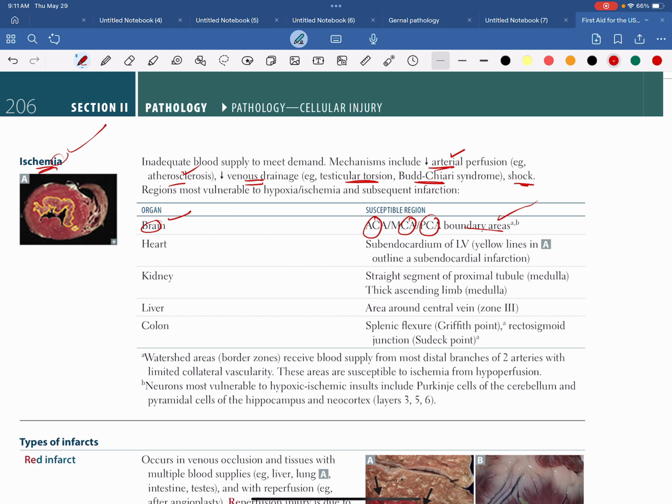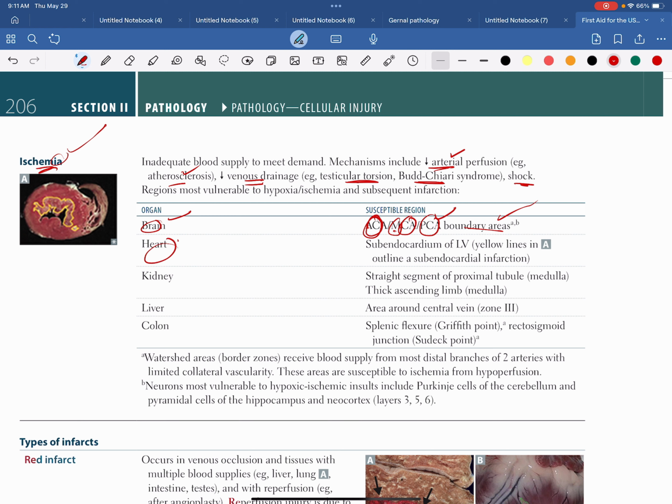Basically these are the areas which receive blood supply from the distal branches of two arteries, and these areas don't have collateral blood supply. So if they don't have collateral blood supply, they are going to be injured more. And where are these watershed areas present? They are present where the anterior cerebral artery meets the middle cerebral artery, and the middle cerebral artery meets the PCA. So this is the important example.